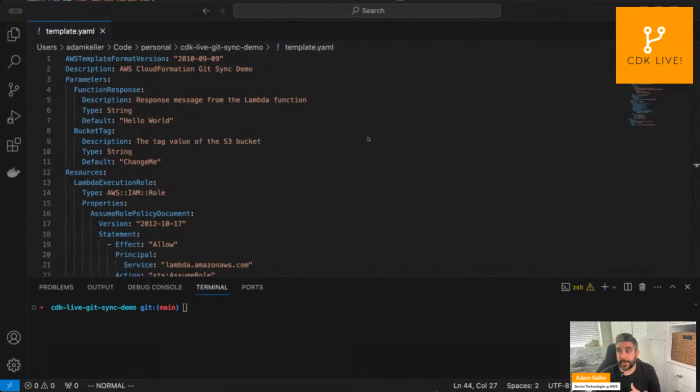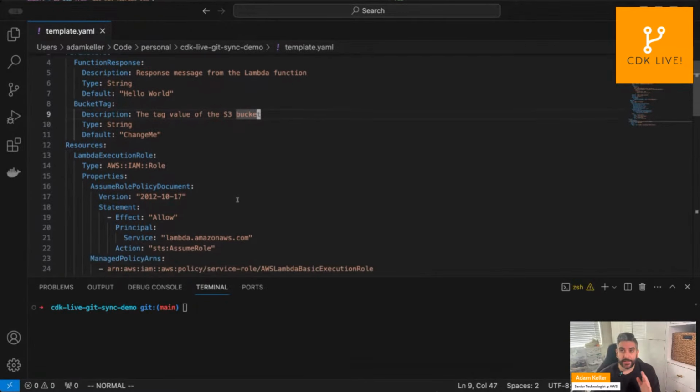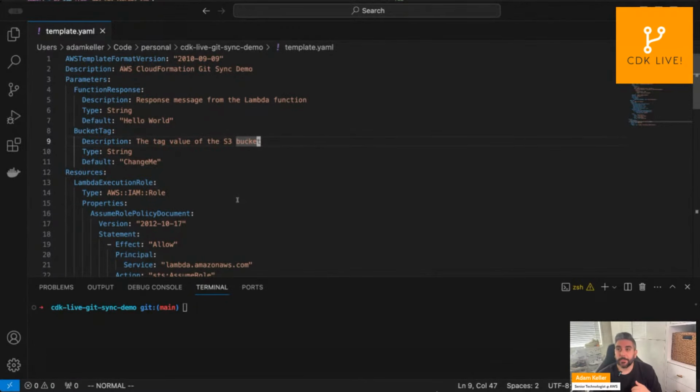We'll start here. And so what you can see here is I have a basic CloudFormation template. It's a very simple example, but I have a couple of parameters. And when you're defining your infrastructure as code, you want to make it as reusable as possible. So parameters are a great way to change certain values of resources based on an input parameter.